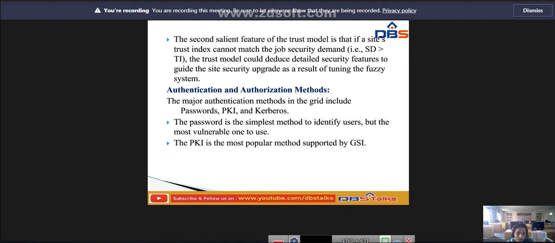PKI is the most popular method supported by the grid security infrastructure, GSI. To implement PKI, we use a trusted third party called the Certificate Authority, CA. Each user is supplied a unique pair of public and private keys. The public keys are issued by the CA, the Certificate Authority, by issuing the certificate after recognizing a legitimate user. The private key is exclusive for each user to use and is unknown to any other users. So this is called PKI.